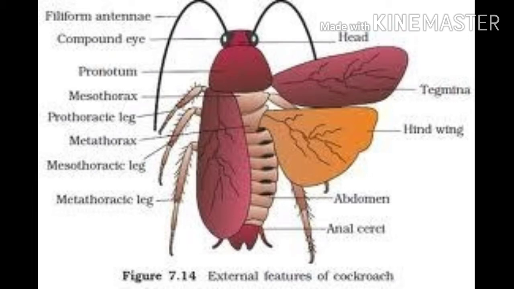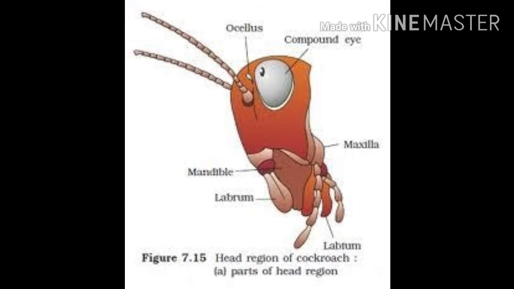In each segment the exoskeleton has hardened plates called sclerites. The sclerites of the dorsal side are called tergites, on the ventral side sternites, and on the lateral side pleurites. So next, the head of the cockroach. The head is small and triangular, present at a right angle to the longitudinal body axis.